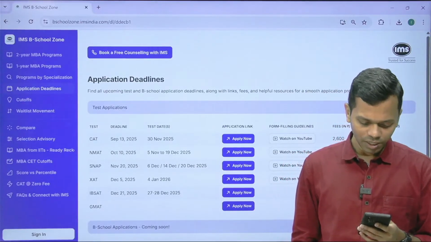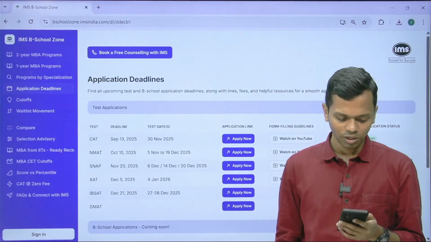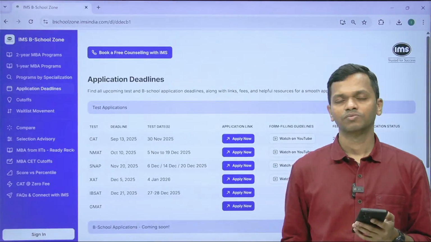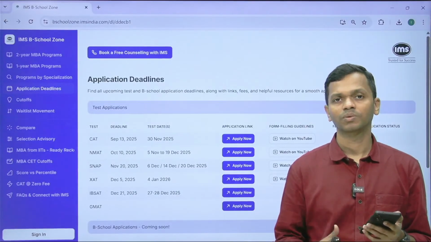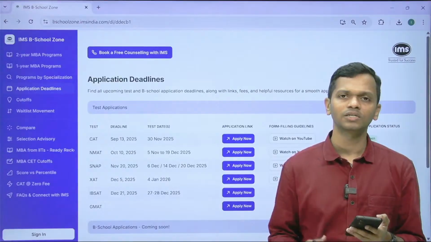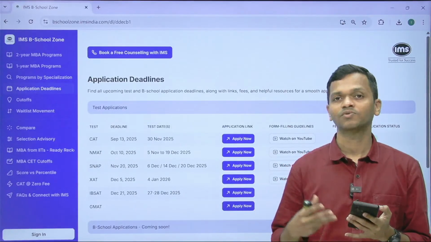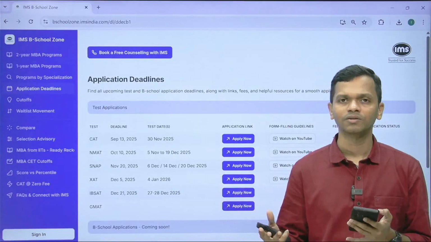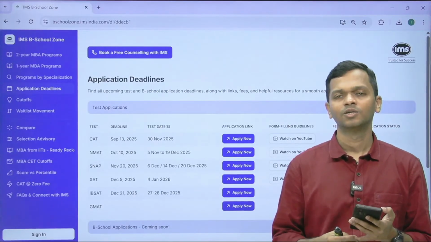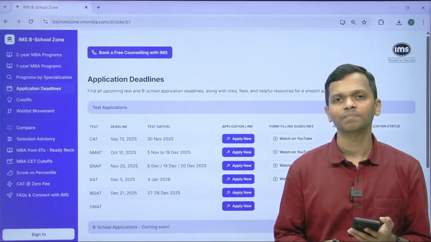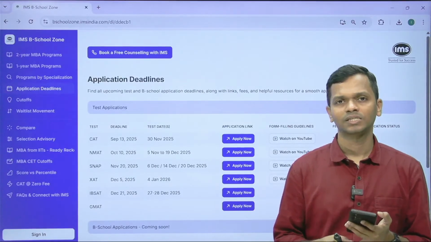Are take-home SIM CATs exactly the same as last year's proctored test? No, they are not exactly the same. What we do is we use some of those questions. From the past proctored SIM CATs, we use questions to create take-home SIM CATs. We also have a lot of stats from the proctored window of that particular year, which we use to give you percentile. So it is dependent on that past data. But we don't use the same test exactly as it is.